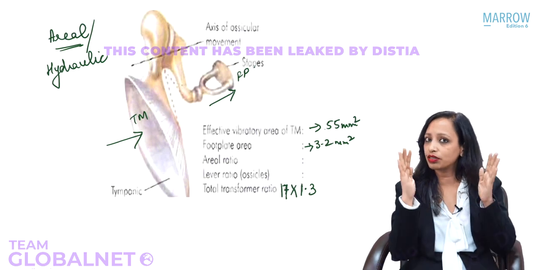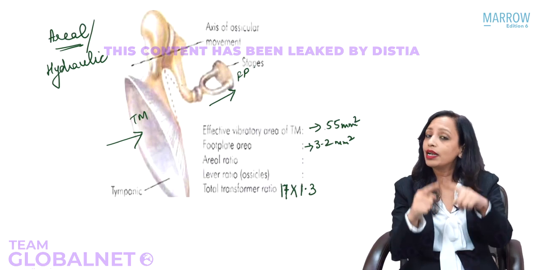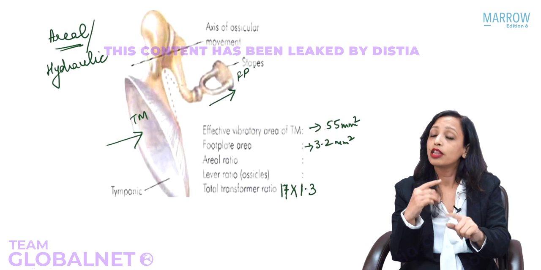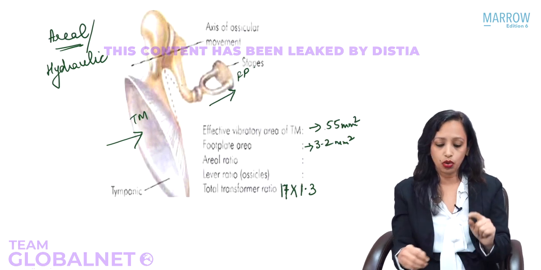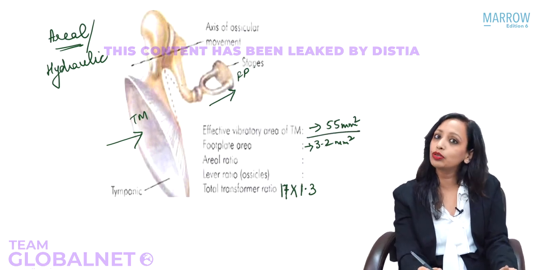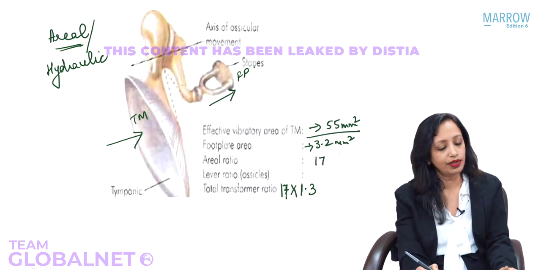The sound is getting concentrated from large area to the small area. So the force automatically increases depending upon the difference of the area of these two surfaces. So the more the difference, the more the force will increase. Yes, so what is the areal ratio? Areal ratio is when we divide the areas of these two surfaces, and that is 17. The ratio is 17.